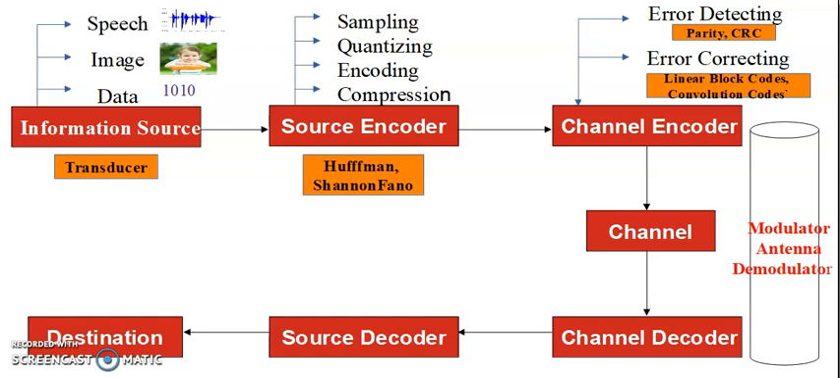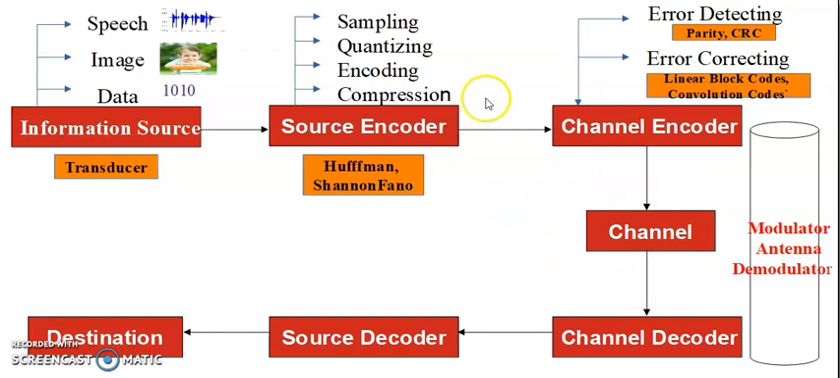Now after source encoding, we will get the output as ones and zeros. Now these ones and zeros we have to transmit from the transmitter to the receiver. If you directly transmit these ones and zeros from the transmitter to the receiver, there is a chance of getting errors in the data at the receiver. Why? Because of the effect of noise present in the channel.